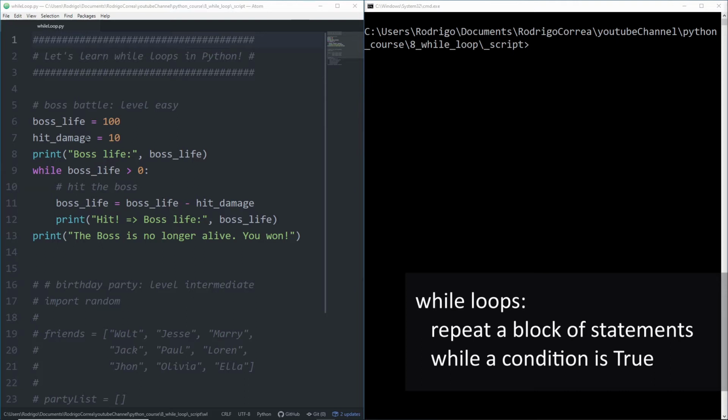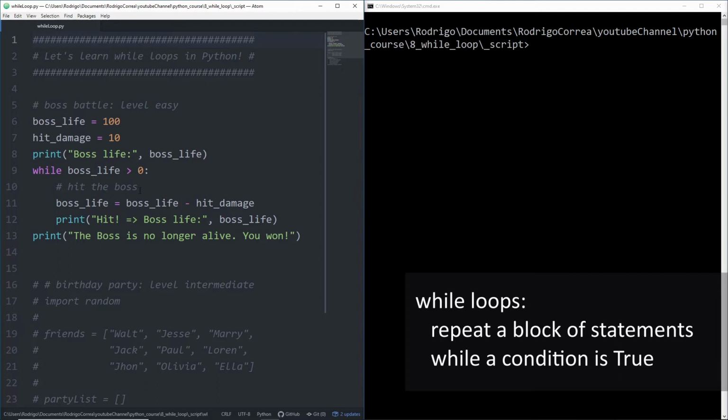We can simulate that battle using a while loop. First, we're going to display on the screen the value of boss life, in that case 100. Then, in line 9, we're going to start typing our while loop. For that, we just type while. The condition, what is the condition? In case boss life is greater than 0, that boss is still alive. If that's true, we're going to run or execute the while loop.